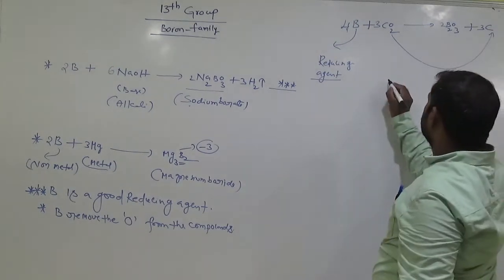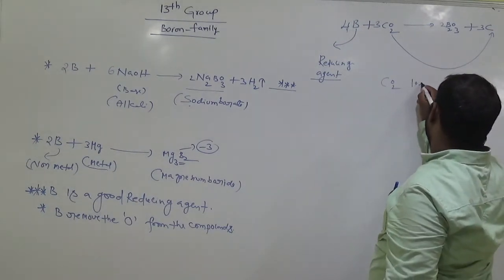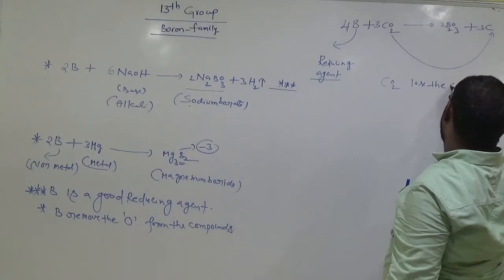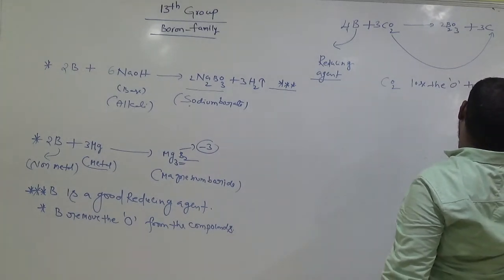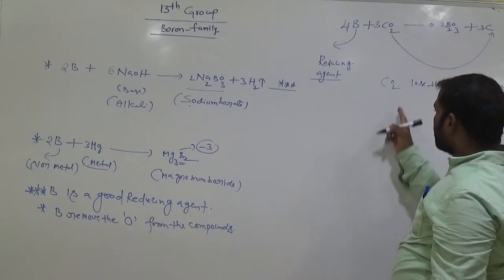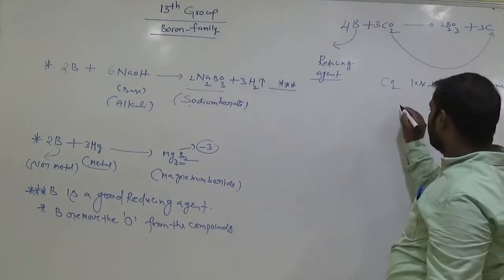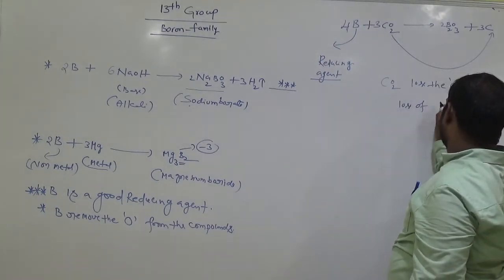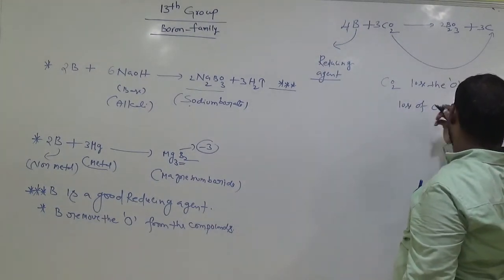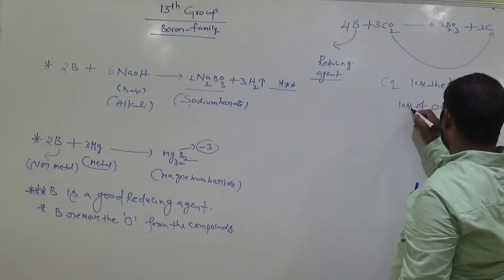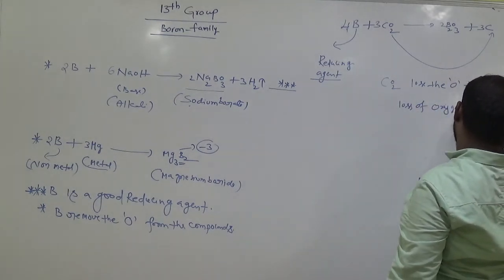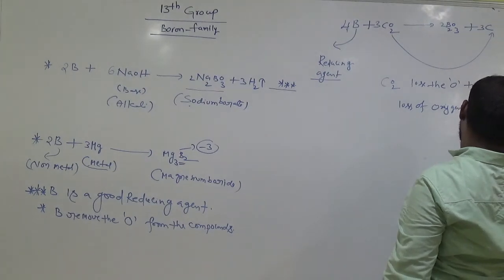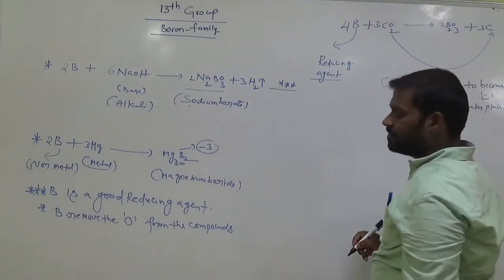That means CO2 lost the oxygen to become carbon. Loss of oxygen takes place.